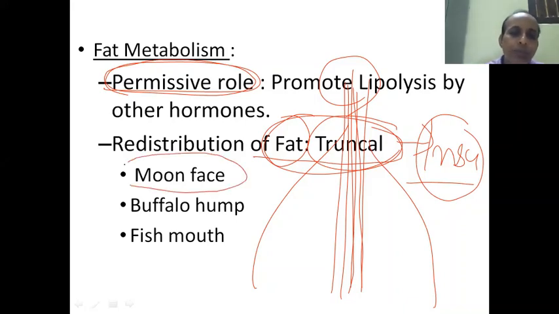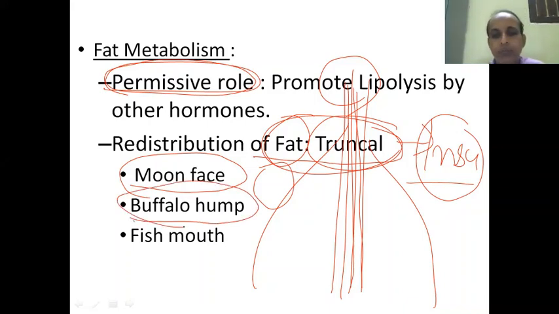Things that occur usually: moon face. The face becomes moon-like, rounded. Moon face, we say Chandrabadana. Buffalo hump: at the nape of the neck, there will be accumulation of fat, and it creates an impression of a buffalo hump. And because of the excessive deposition in the face, the mouth becomes short, like fish mouth, small mouth.